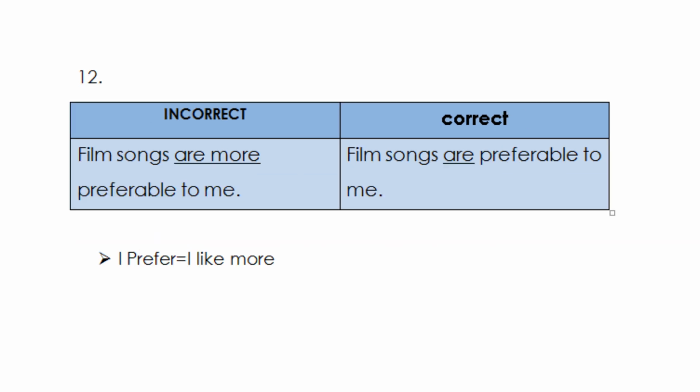Now the next one is, film songs are more preferable to me. Here we don't have to use the word more here. Why? Because I prefer itself means that I like more. So you don't have to add this extra more here. Right? Now the correct form of the sentence is film songs are preferable to me.